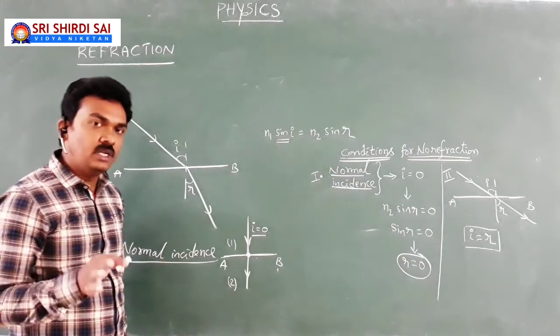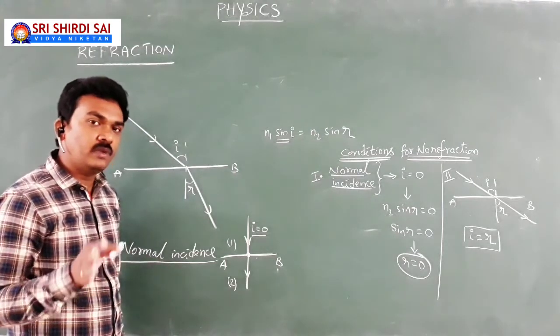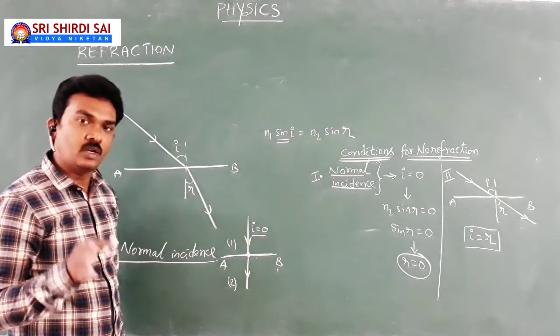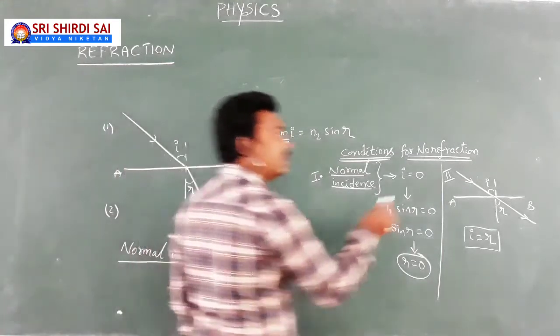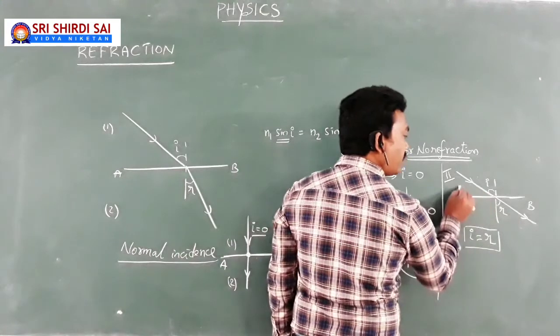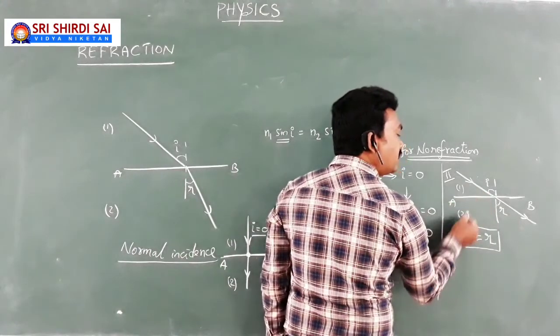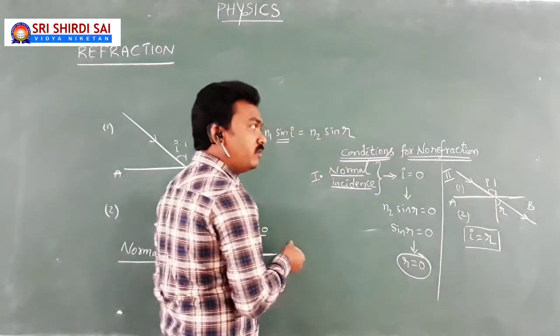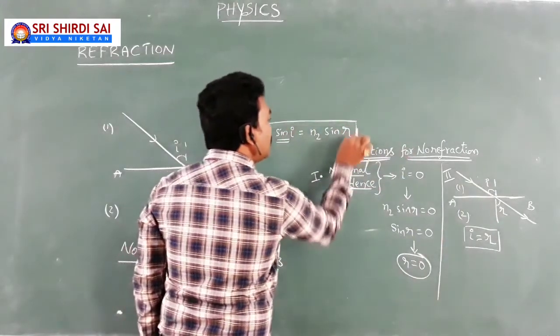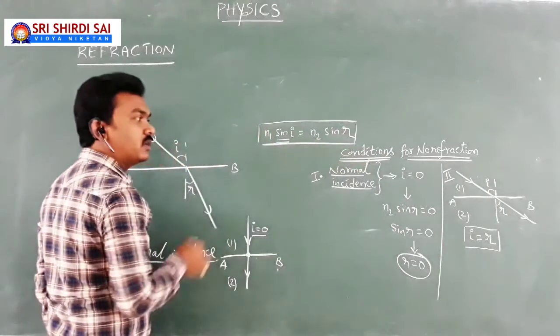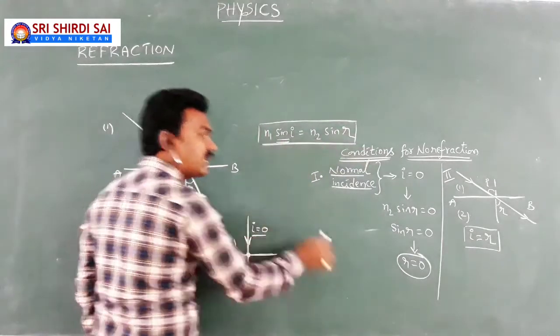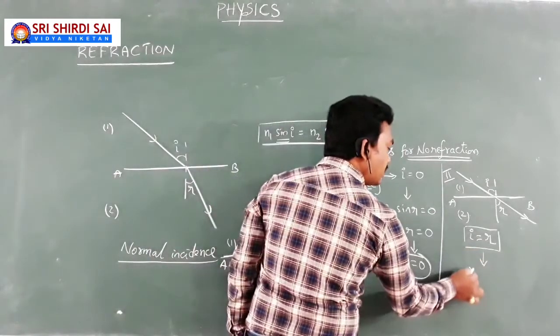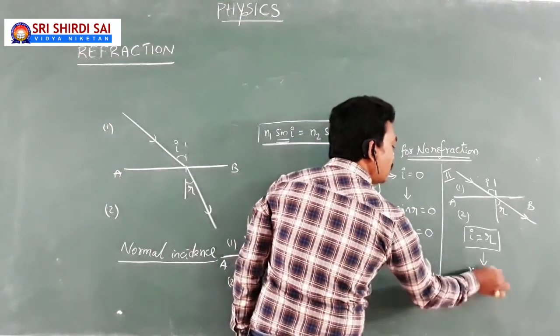But apart from normal incidence, if you are expecting your light ray not to refract, then it has to go straight in this way from the first medium to the second medium, meaning the angle of incidence should be equal to the angle of refraction. In the equation of Snell's law, you put i equals r, sin i equals sin r, then it gives n1 equals n2.